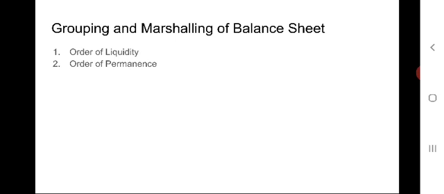The liabilities are arranged in the order of their urgency of payment. That is, the most urgent payment to be made is shown first. The least urgent payment to be made is shown at the last. Usually, the banking and financial companies, sole proprietorship and the partnership concerns prepare their balance sheet in the order of liquidity.